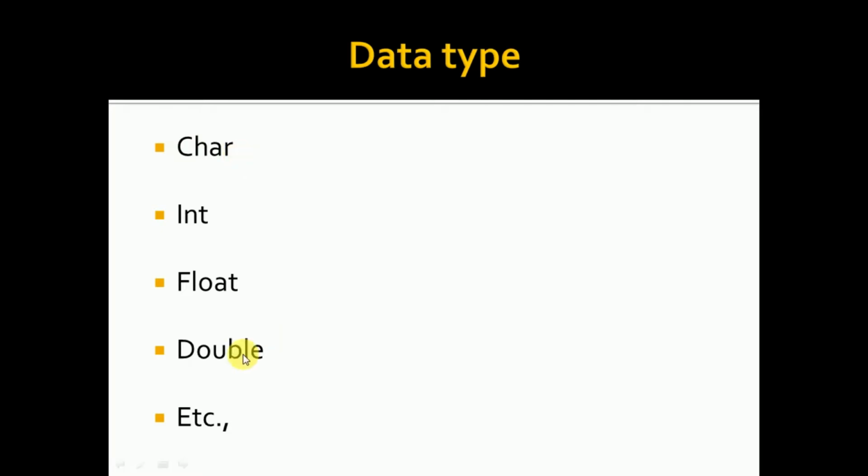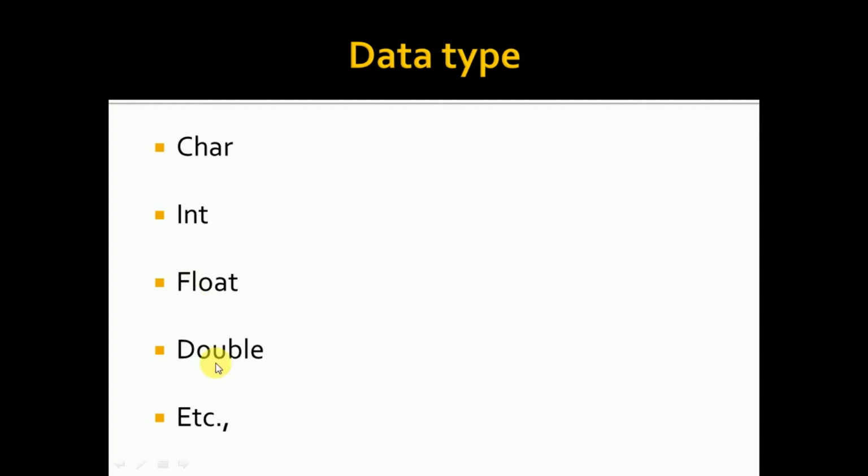Suppose I am going to enter a number. In case my number would be 5, then definitely my variable, say a, has a data type int. So my statement would be int a equal to 5, or int a, which means that variable a has a data type int, which is integer, which is a number.